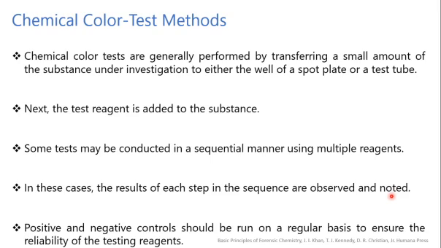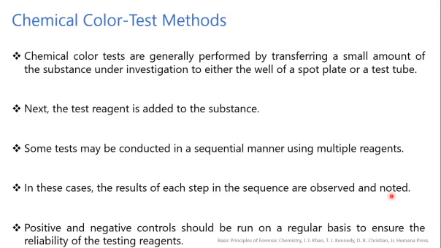Next, the reagent is added to the substance, and some tests may be conducted in a sequential manner using multiple reagents, reagent 1, 2, 3. We have to add the reagents in sequence, and the result of each step in the sequence is observed and noted.